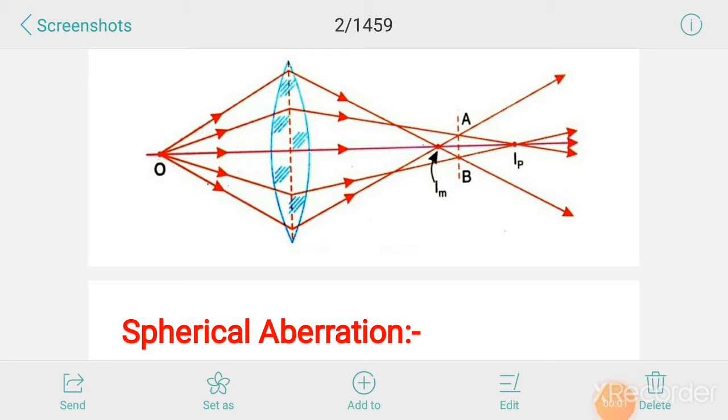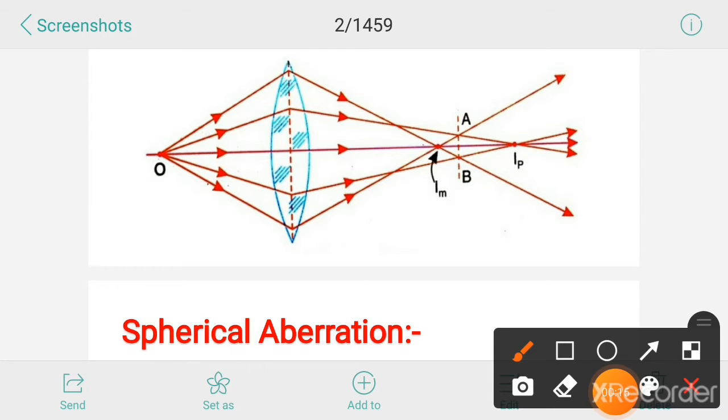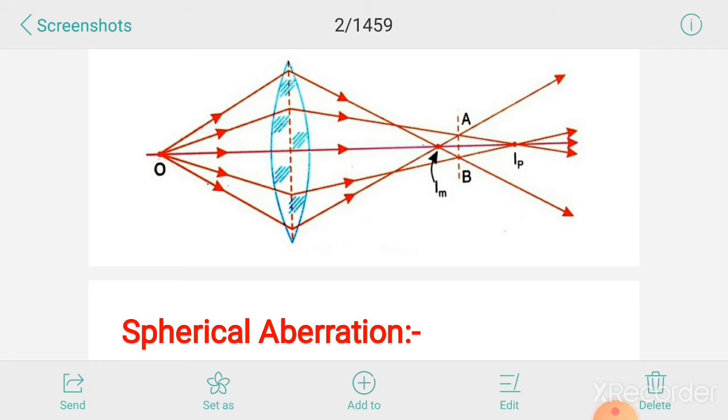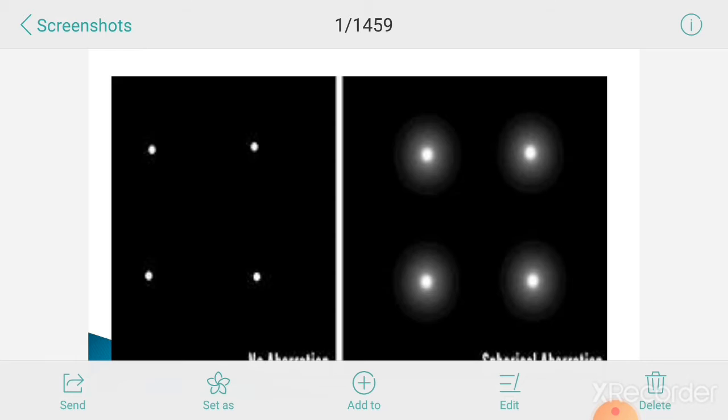In case of spherical aberration, the point object is taken on the axis, like this. In this case, the image is like this. In case of a point image, we got the spheres like this. So this is known as spherical aberration.